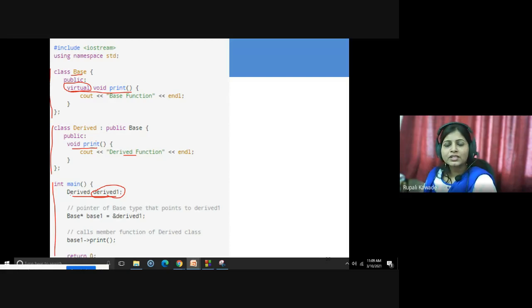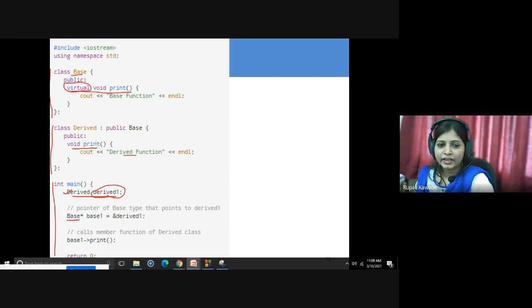As we have seen in the case of inheritance, with the help of the object of the derived class, you can invoke the functions of the base class too. Next, the first thing is that we have created an object of the derived class.